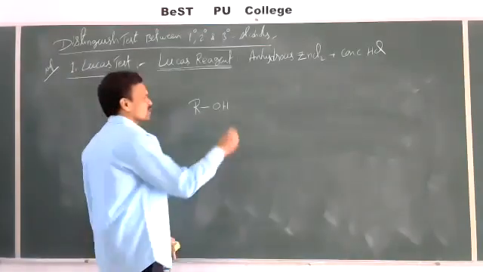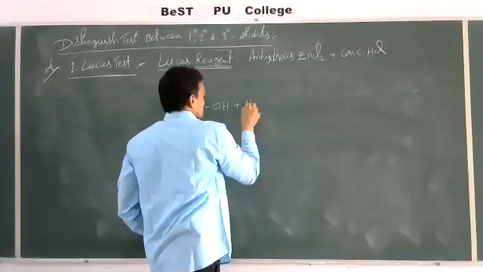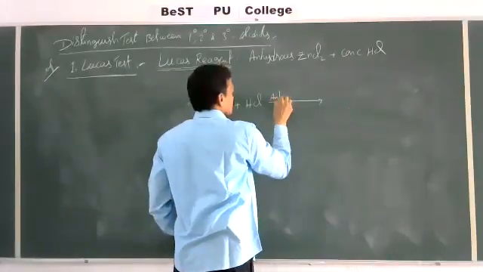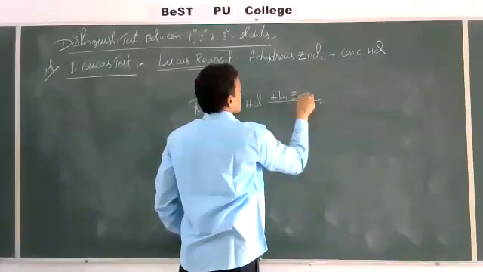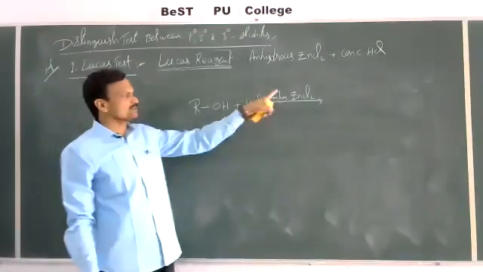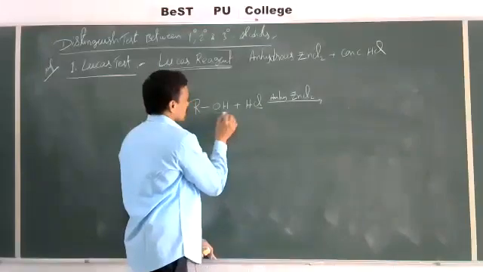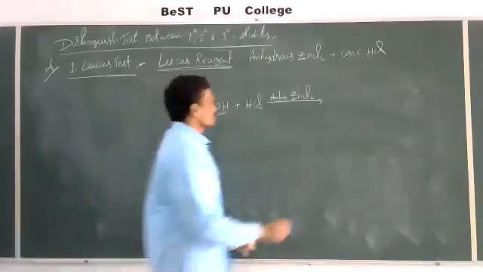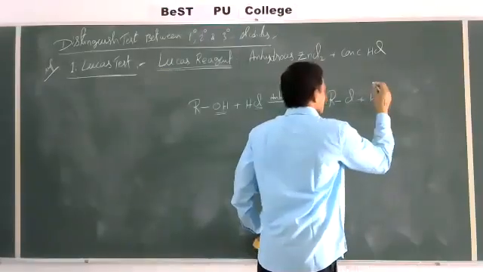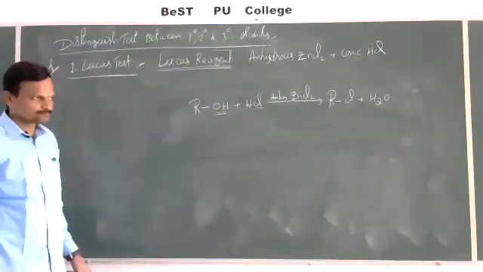Alcohols react with the Lucas reagent, that is concentrated HCl in the presence of anhydrous ZnCl2. Then Cl minus replaces OH minus, and we get RCl plus H2O. The same we have discussed in the preparation methods of haloalkanes, the first preparation method.